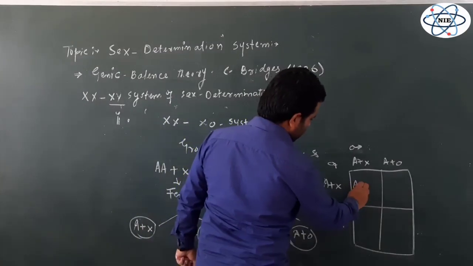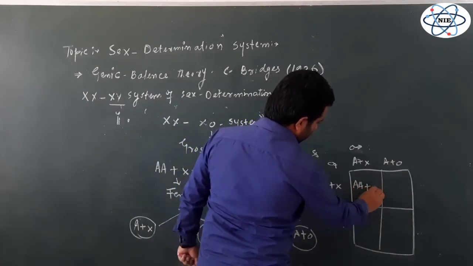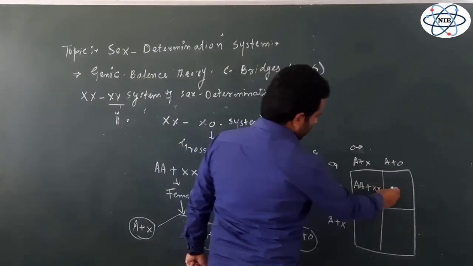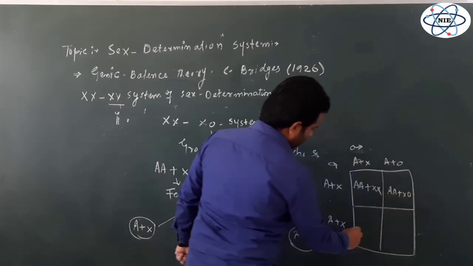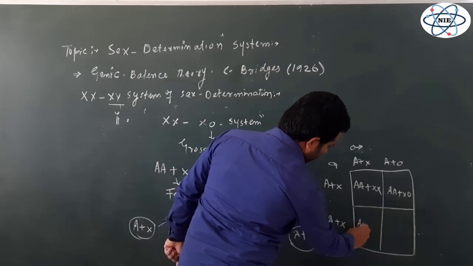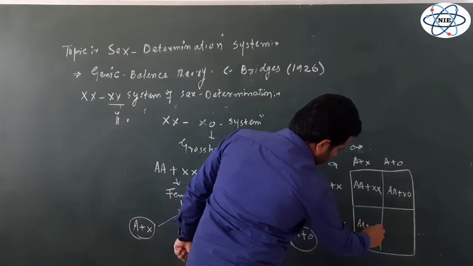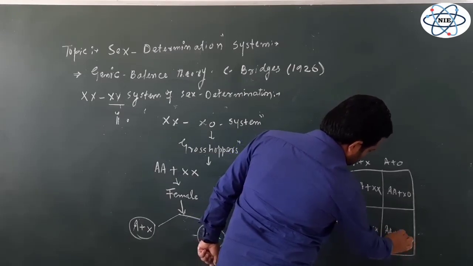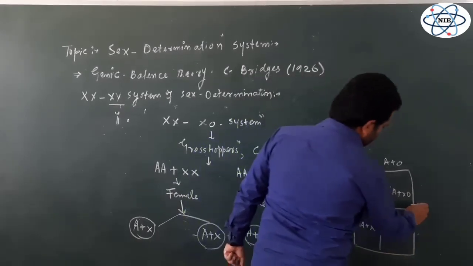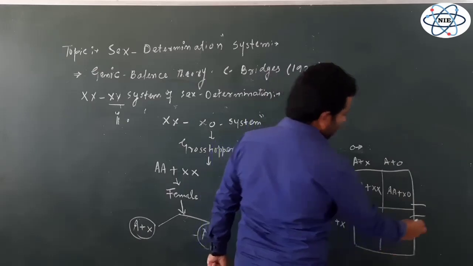So we will get this individual A plus XX. We will get this individual A plus X0. Here again we will get this individual, that's A plus XX, and we have A plus X0. So look at these two. These are again males.